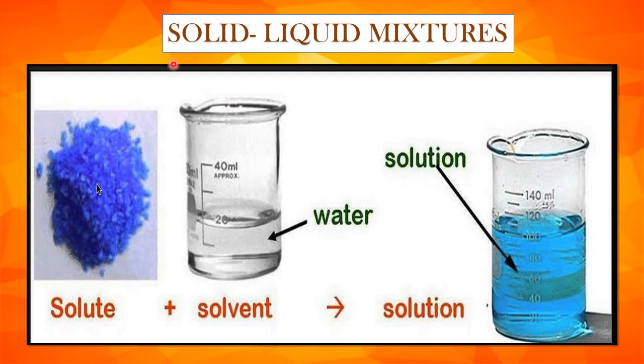Solid liquid mixtures. When we add solute in the solvent, then a solution is formed. Solids which dissolve in a liquid are called solute, and the liquid in which the solute dissolves is called the solvent, and the solute dissolves in a liquid to form a solution. A solution is a homogeneous mixture.